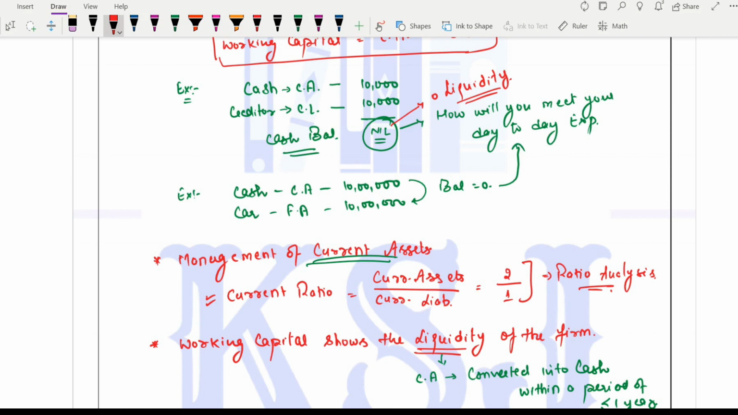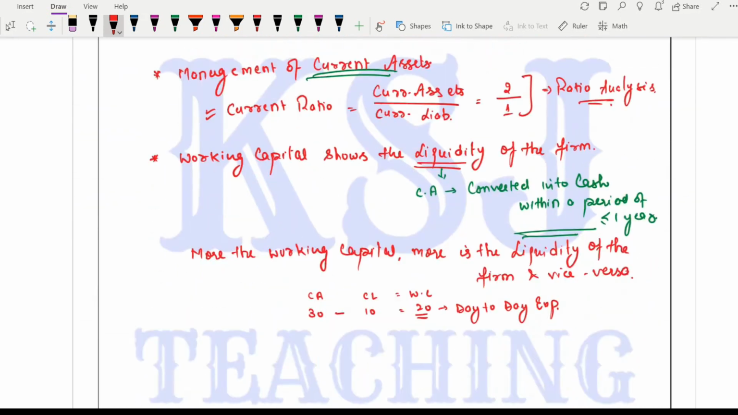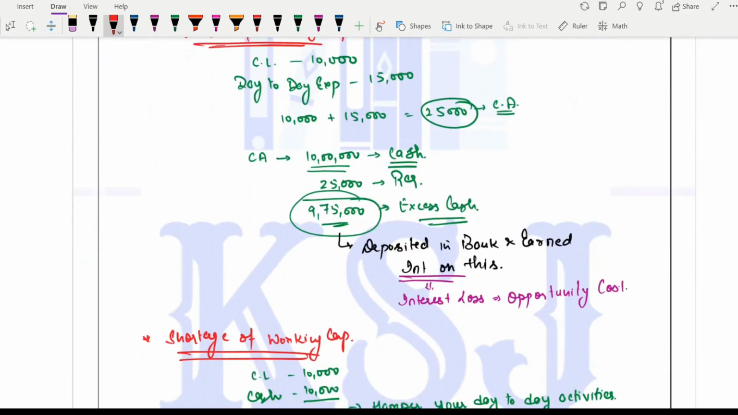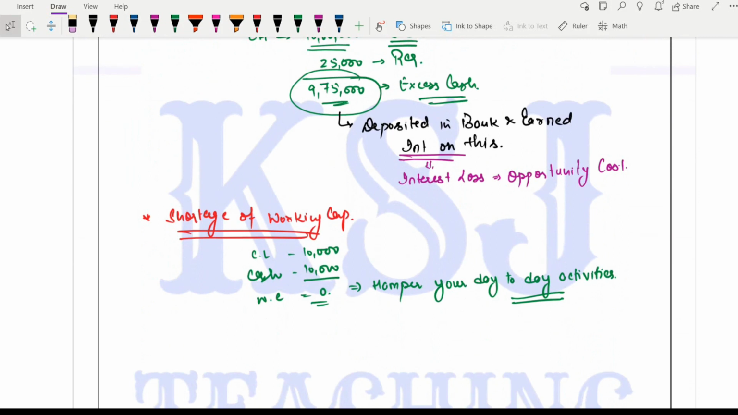In the next lecture we will discuss the types of working capital, right? That is important from the theoretical point of view. Then we will study the need for working capital. Why is there a need for working capital? Why do we study working capital? That is very, very important. The need for working capital is basically the start of the practical part, right?